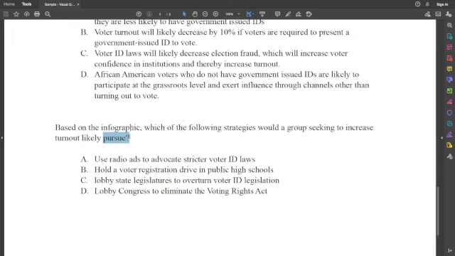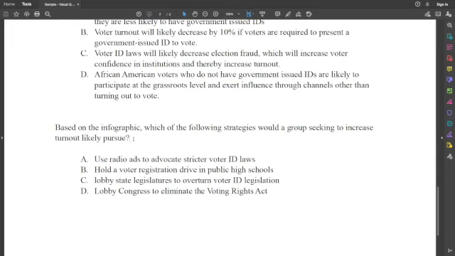And first of all, find out what you can eliminate. Is there anything of the answers, Lena? Is there anything we can eliminate? Definitely. Like, you wouldn't want to eliminate the Voting Rights Act. And it's like, even if you don't know what that is, you're like, that sounds like it helps voting. So you can eliminate D. Tricia, is there anything else we can eliminate? A, because if you wanted to advocate for stricter voter ID laws, that's going to decrease voter turnout. So now we got it down to B and C.